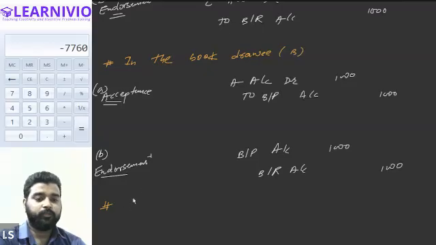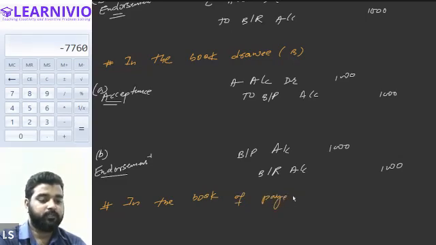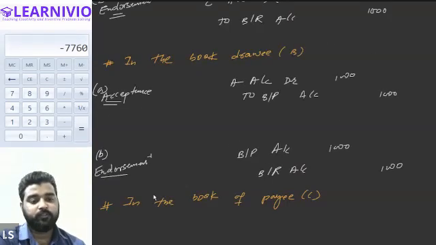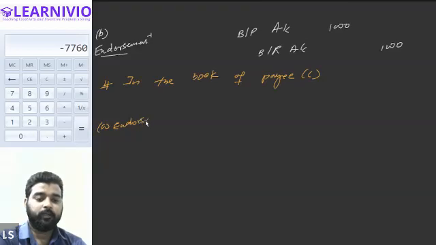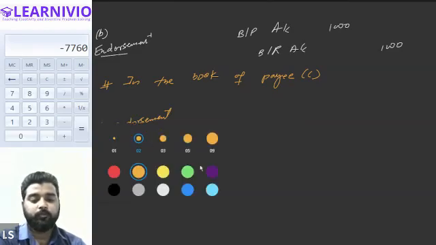Now, moving on to the next book, in the book of the payee, that is in the book of C. So in the book of C, we will first of all enter the transaction for the endorsement received from A. A is endorsing the bill of exchange to C, right?